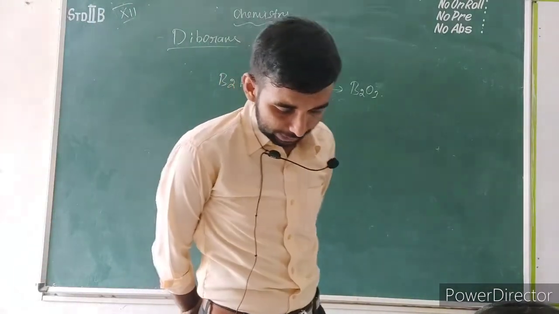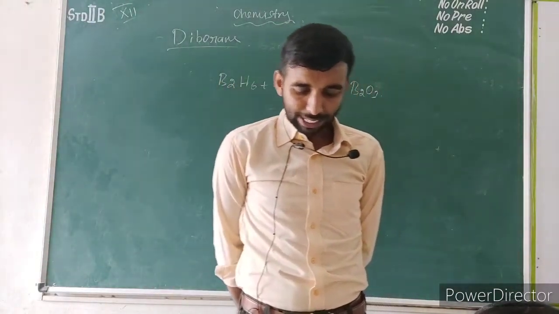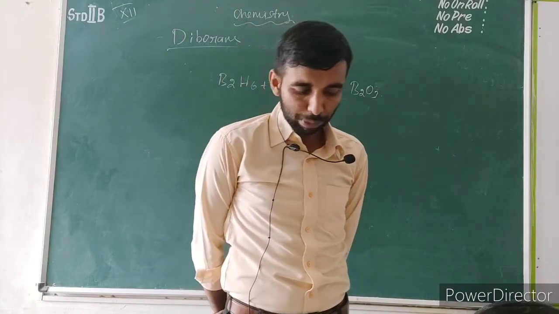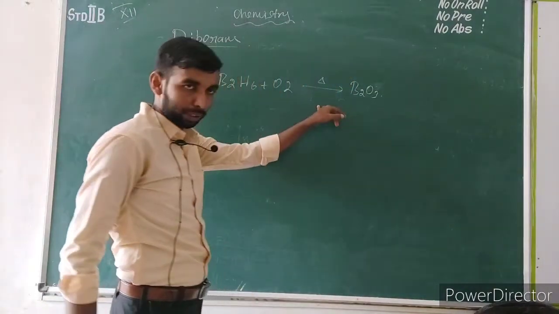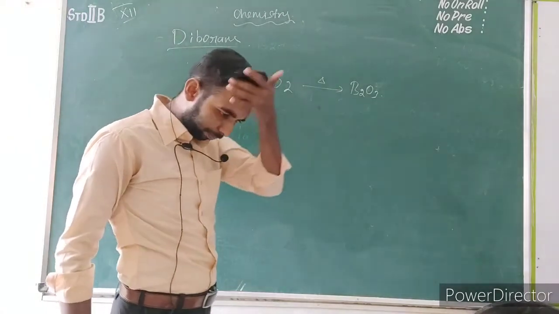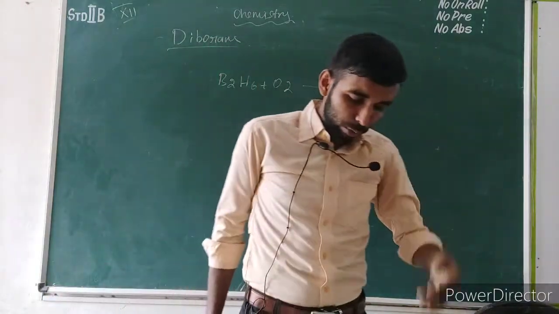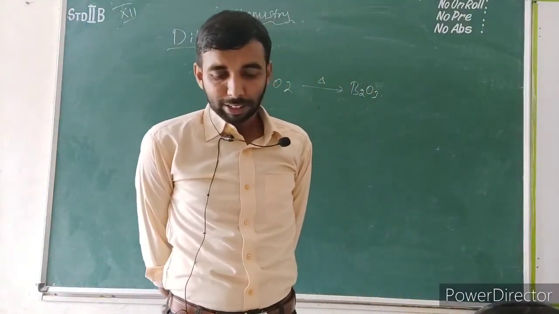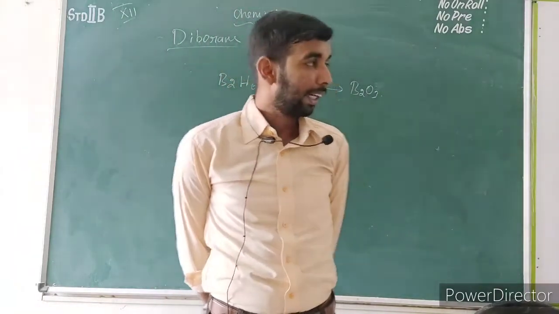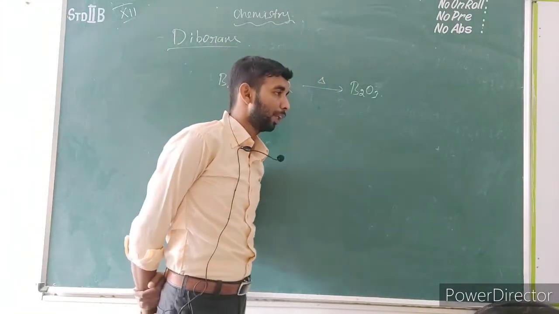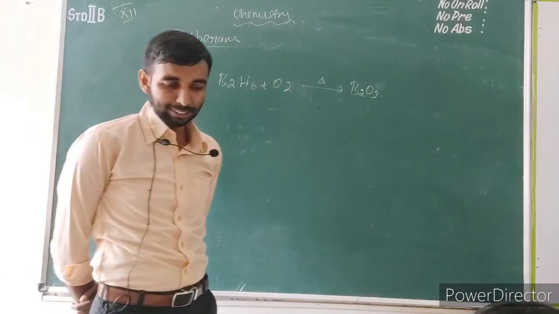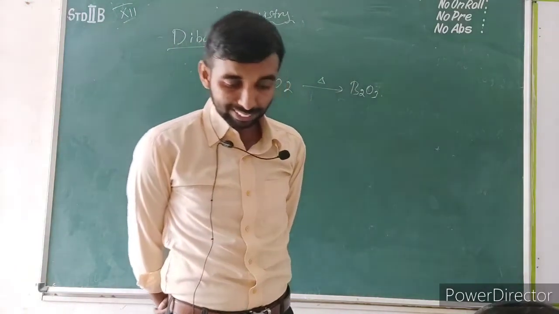Action of air: at room temperature, pure diborane does not react with air or oxygen, but in impure form it gives boric oxide like this reaction, along with the elimination of water molecules. Diborane reacts with methyl alcohol to give trimethyl borate, which we have seen in the earlier reaction. Diborane reacts with ethyl alcohol to give a trialkyl borate. This reaction we have already discussed.